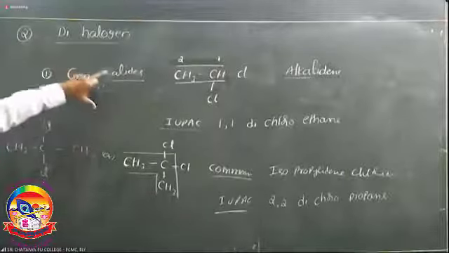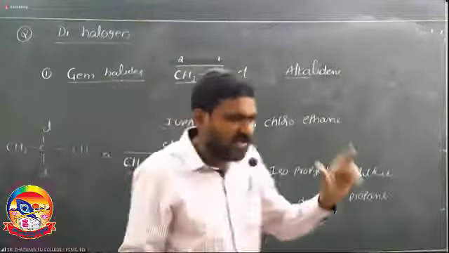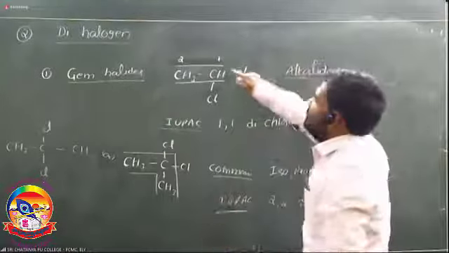So dihalogen derivatives are mainly 3 types. First one is the gem halide. Gem halide means both the halogens are present on the same carbon atom. They are called gem halides.